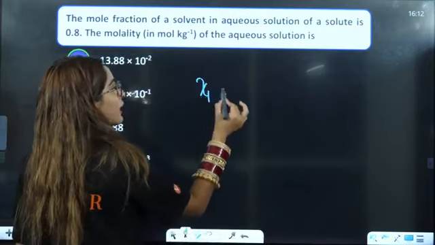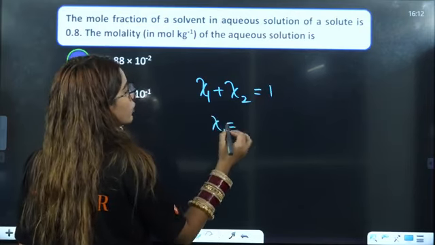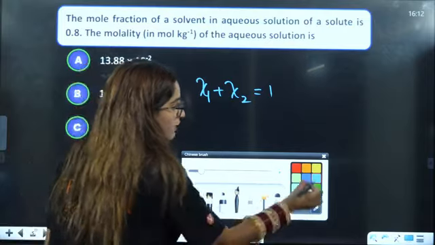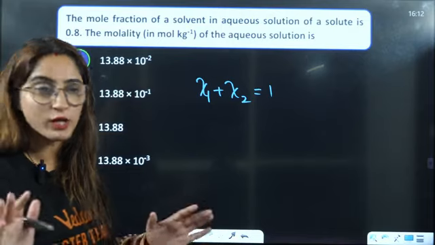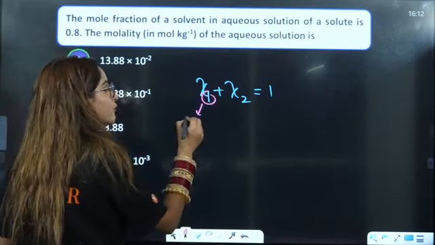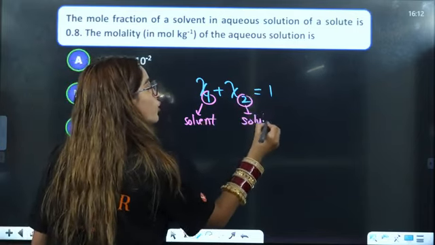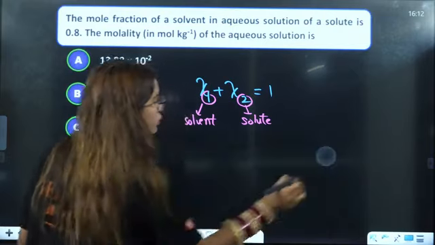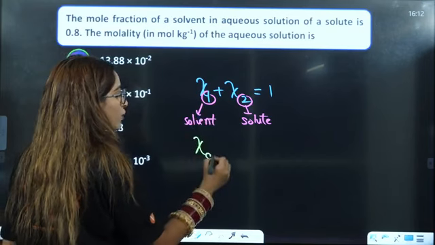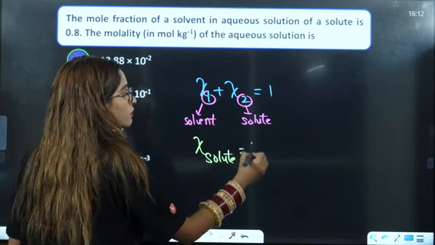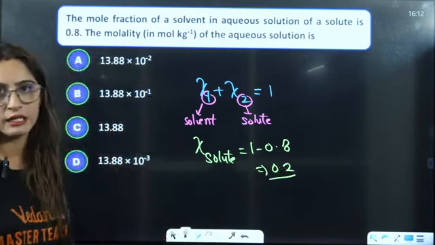So we know that mole fraction of solute plus solvent is going to be 1. Always remember, it's totally up to you whether you want to represent 1 or 2 by solute or solvent. What I'll do, I'll represent 1 by solvent, right? And 2 by solute. Now, beta, if they have given you solvent, you can easily calculate for solute as well. That will be 1 minus 0.8, that is going to be 0.2 here, right?